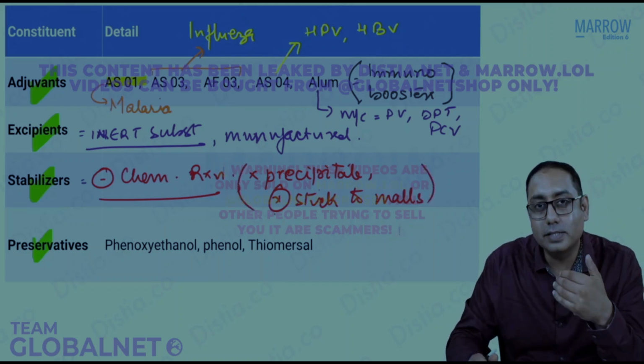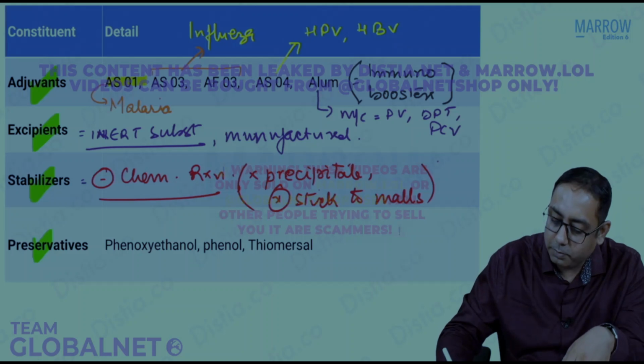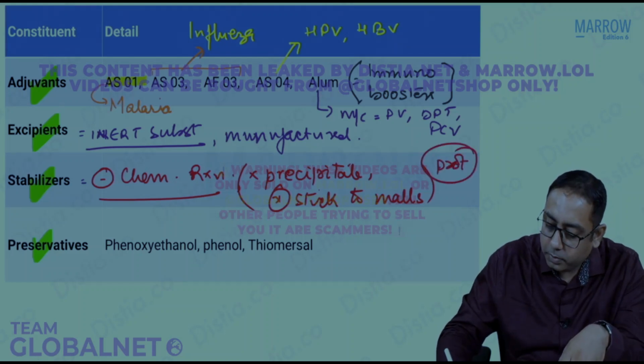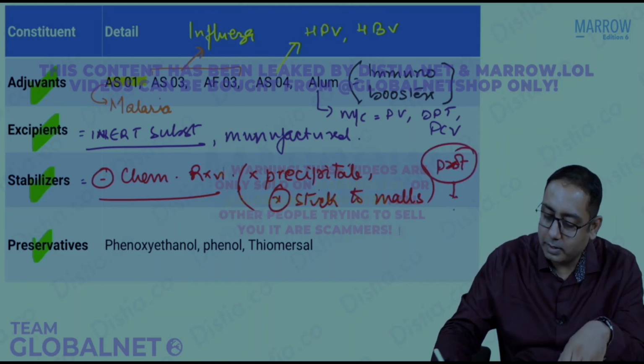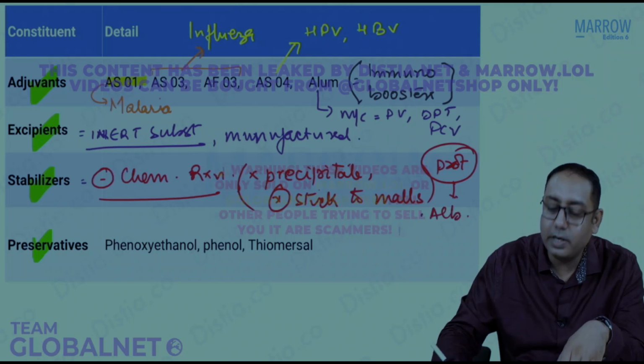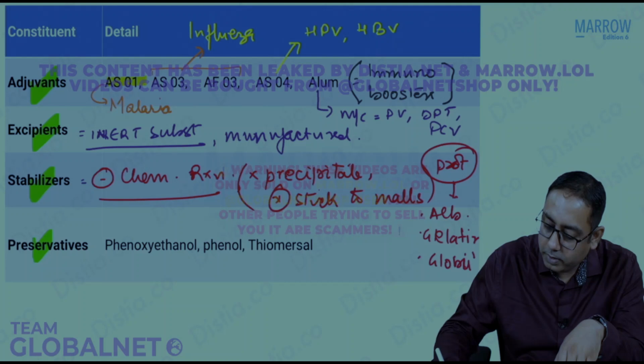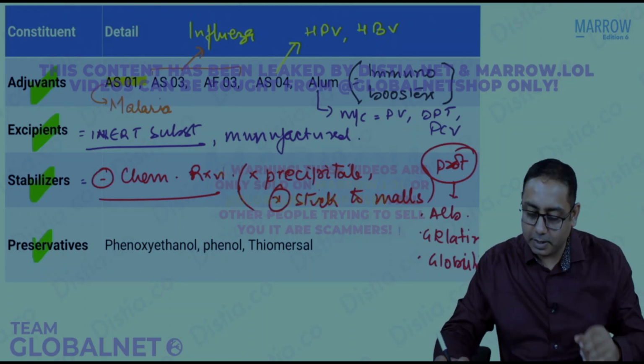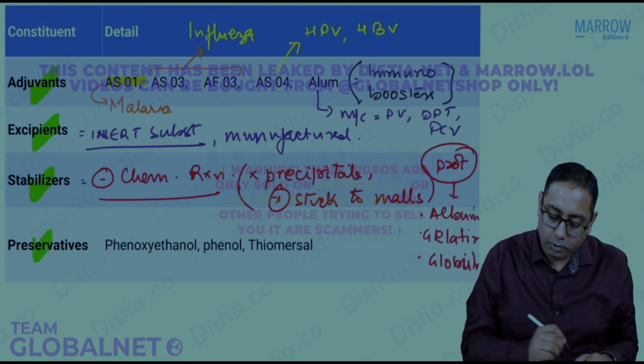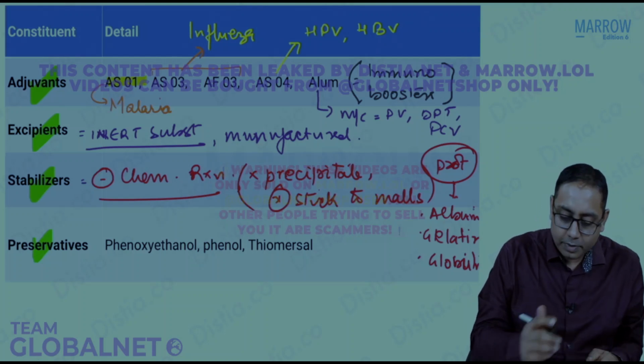That is the stabilizer. Stabilizers are usually proteins. Albumin is used as a very common stabilizer. Then you have gelatin, and globulin. Albumin, gelatin, globulin are used as stabilizers.